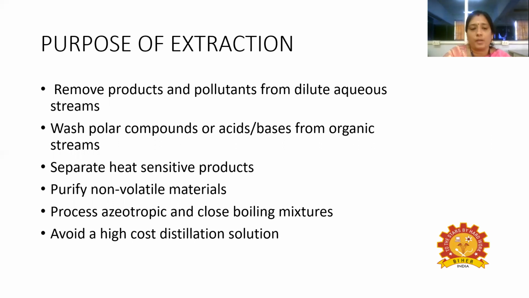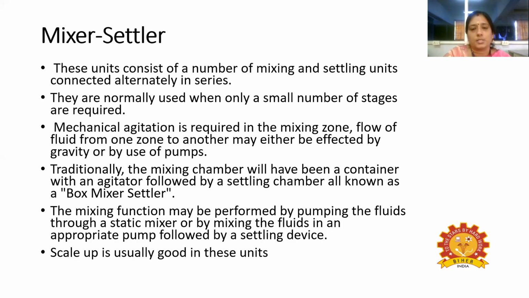So this process is advantageous, because we can separate the heat sensitive product, because we are not heating it, just adding the third compound, which is solvent. And purify non-volatile materials, process azeotropic and close boiling mixture, and it can avoid a high cost distillation solution. So distillation process can be replaced by means of this extraction process.